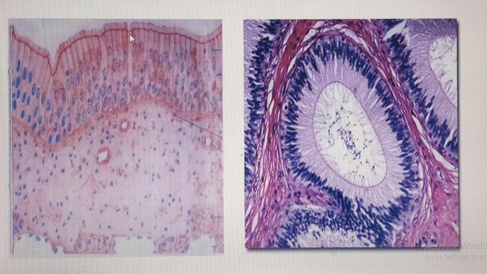Now what is happening is that in the conduction portion of the respiratory system, this kind of architecture that we see, which is pseudostratified columnar epithelium, ciliated, bearing goblet cells, we call respiratory epithelium, and that will be very important as far as trapping particulate matter and propelling it, taking it out of the respiratory tract, is concerned. So that is what we see over here.